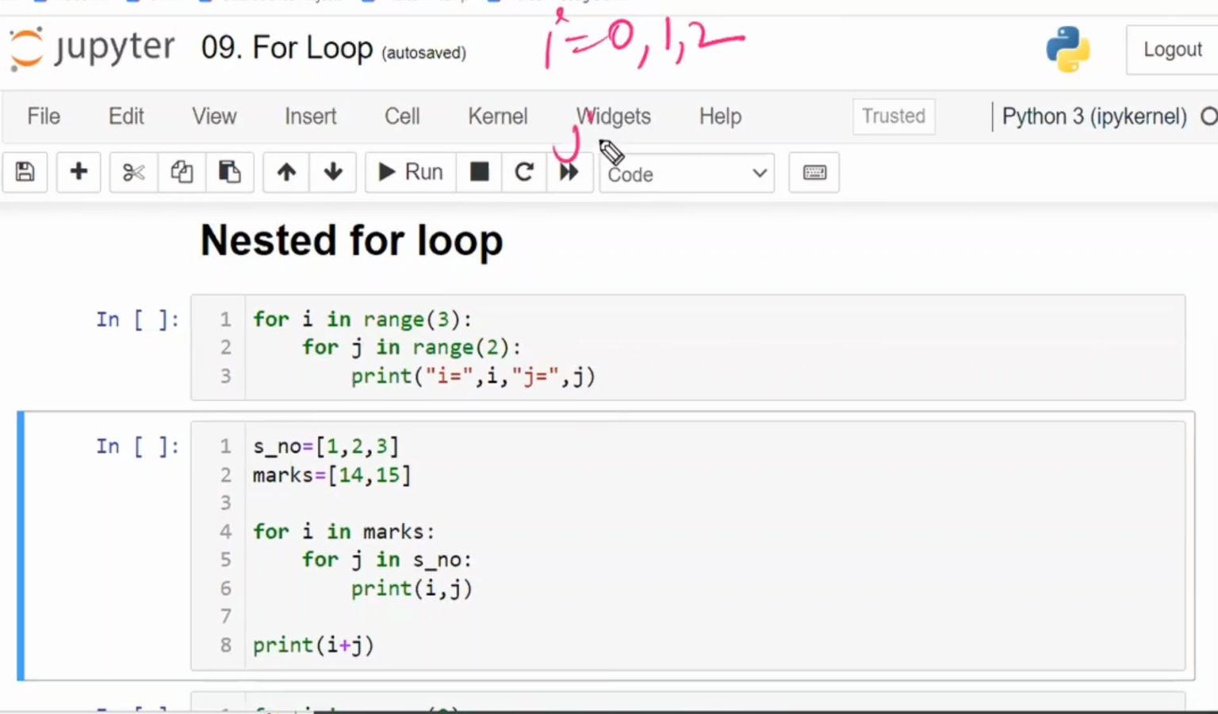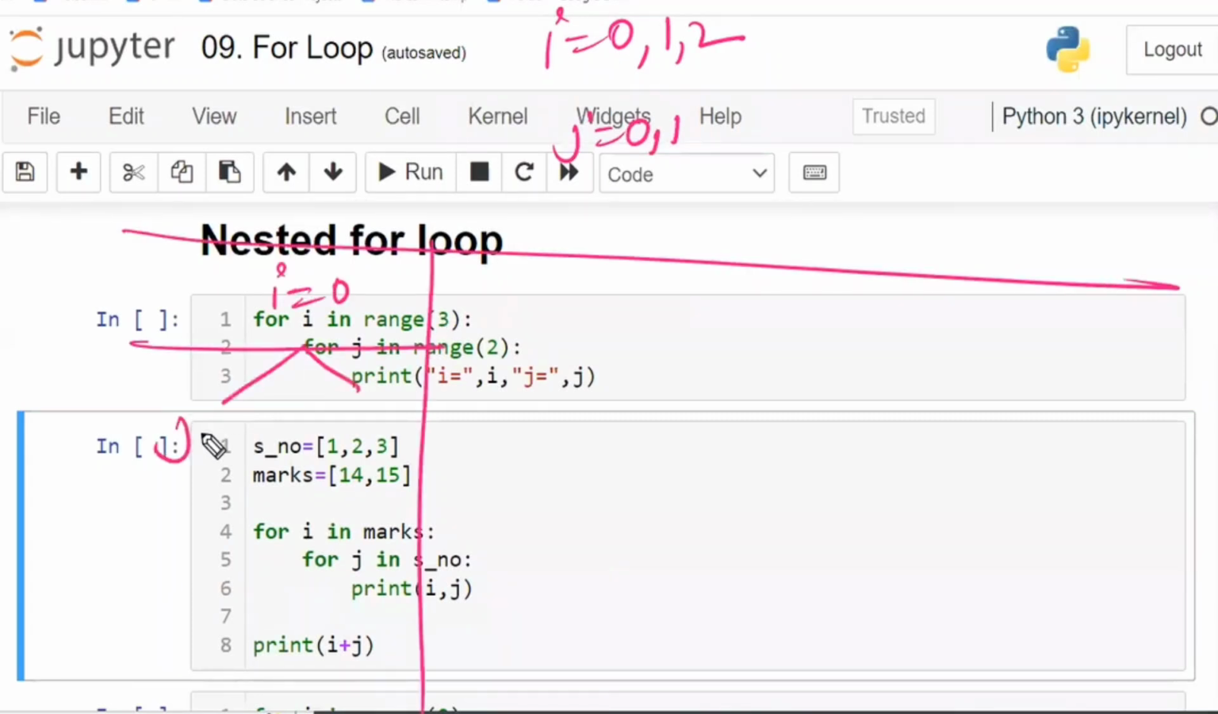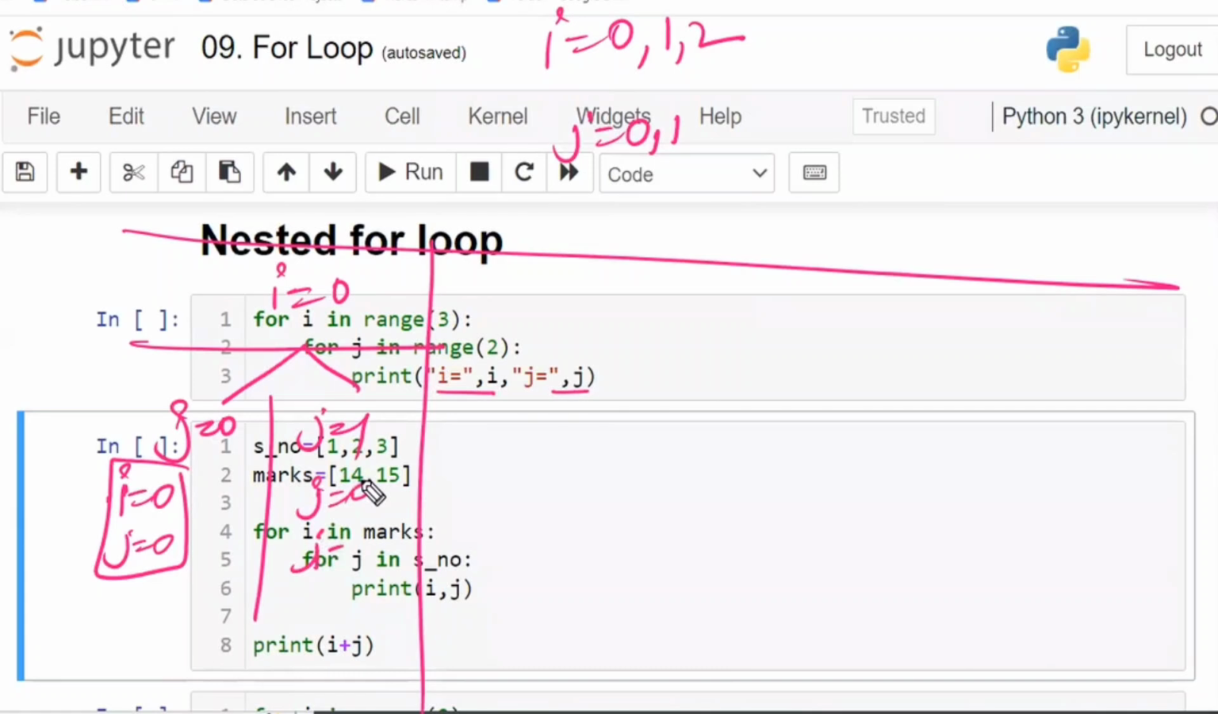So i is equal to 0, 1, 2. j is equal to 0 and 1. First i is equal to 0 you are starting. Within that only again j is equal to 0 is there, j is equal to 1 is there, separately. For j is equal to 0, you have to print the i value, j value. That is i is equal to 0, j is equal to 0. This will be printed. Next, j is equal to 1: i is equal to 0, j is equal to 1. This will be printed. With this, i of 0 is completed.